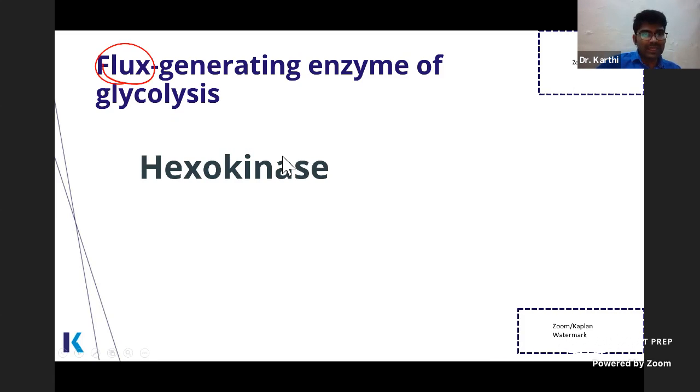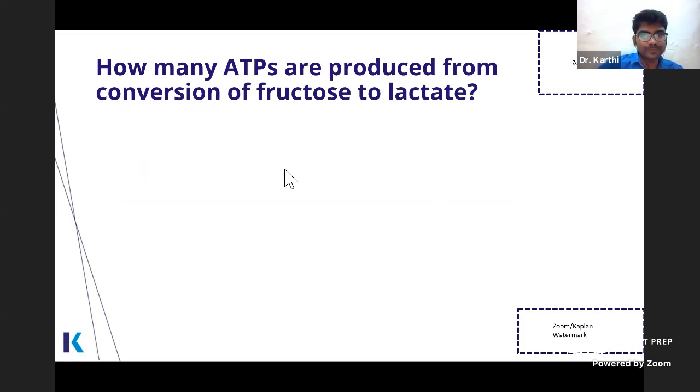So hexokinase puts as much glucose as possible into glucose 6 phosphate. Hexokinase has a low affinity for glucose, so even at the lowest concentration, glucose can be converted into glucose 6 phosphate. That's why we say hexokinase is the flux generating enzyme of glycolysis.